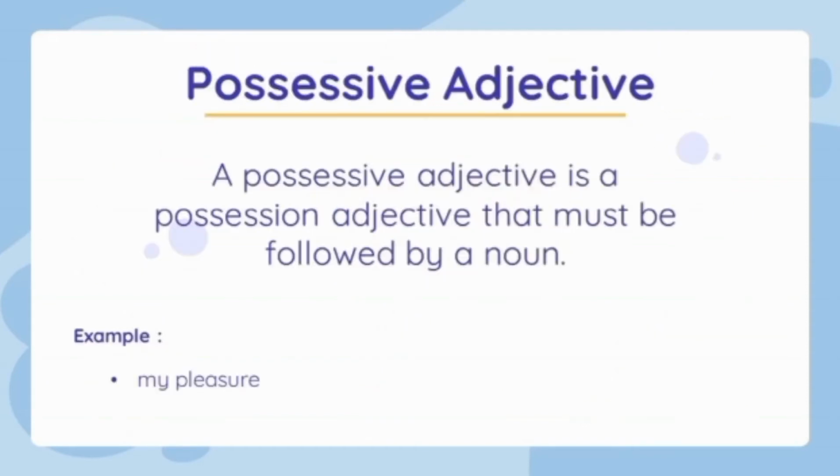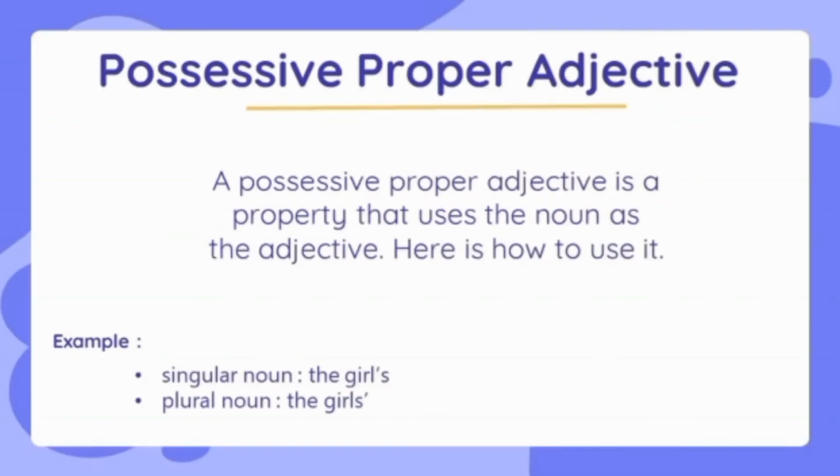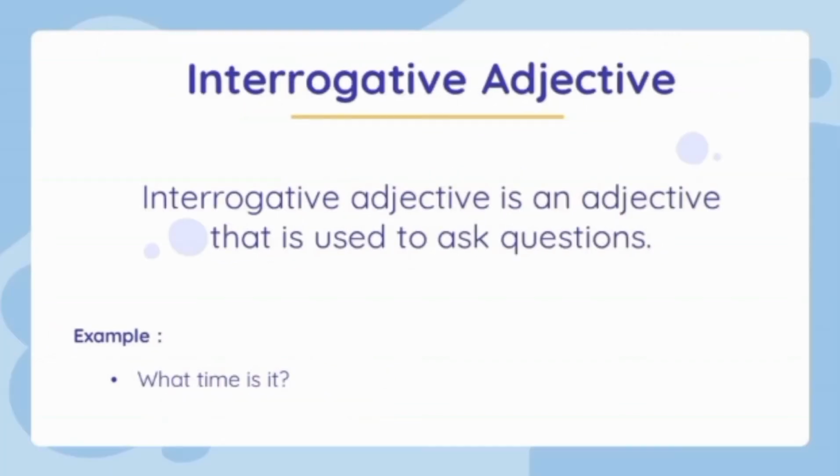Possessive adjective is a possessive that must be followed by a noun. The example is my pleasure. Next, possessive proper adjective is a possessive that uses the noun as the adjective. The example, the first is singular noun, the girl's, and the plural is the girls'. Interrogative adjective is an adjective that is used to ask a question. The example is what time is it?